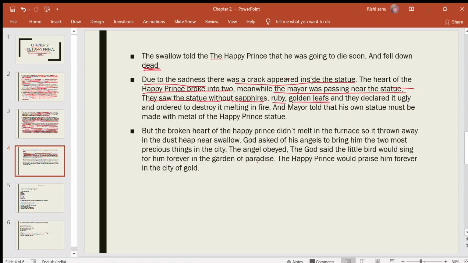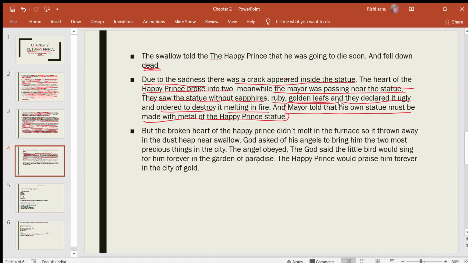Because everything that makes that statue attractive is gone. What are the things? That is ruby, sapphire, and golden leaves, and all these things are gone. So the mayor declared it ugly and ordered it to be destroyed by melting in fire.